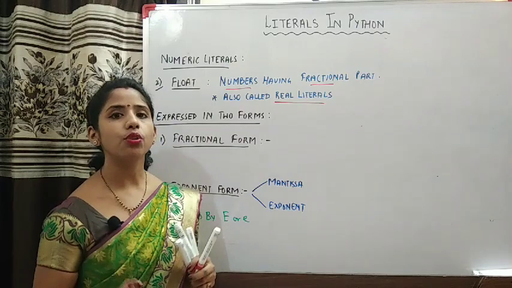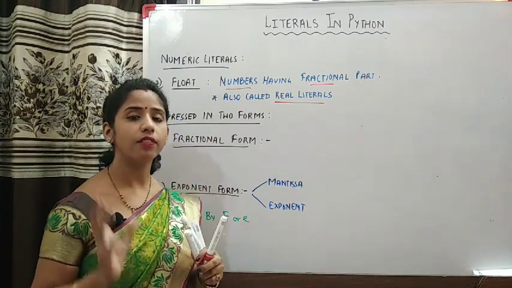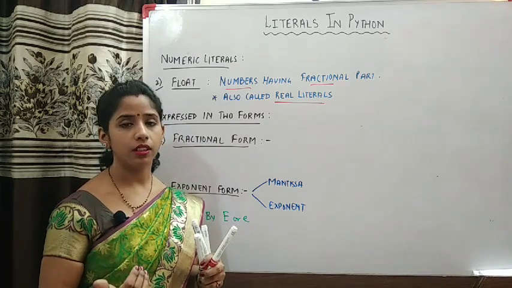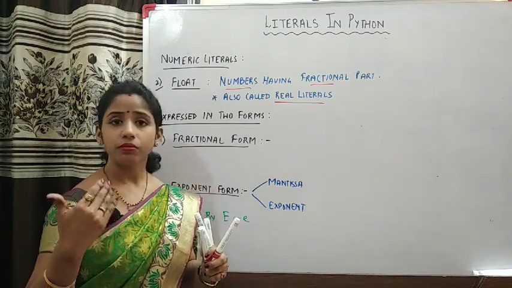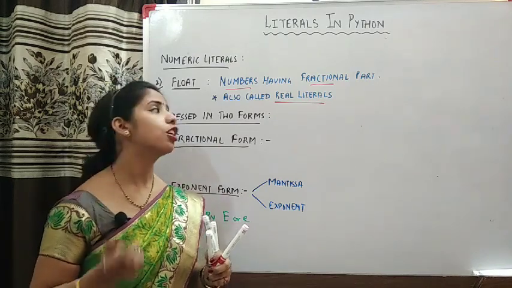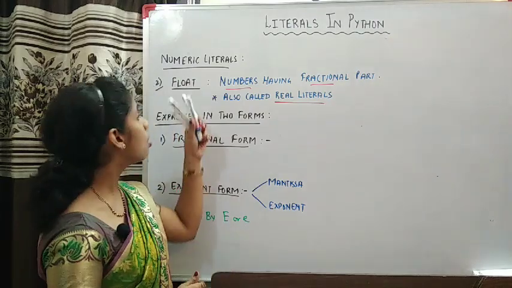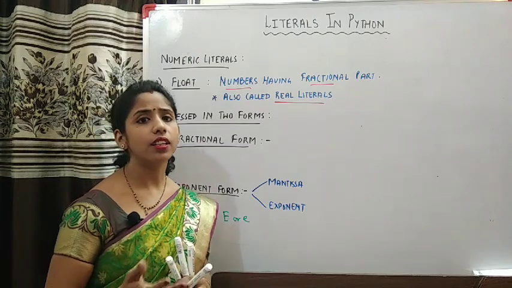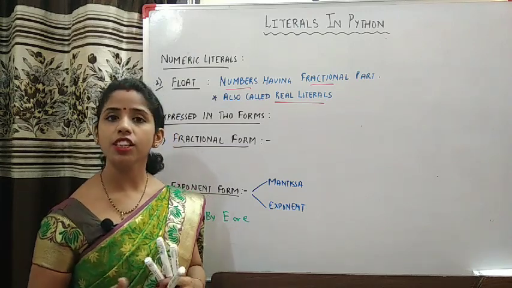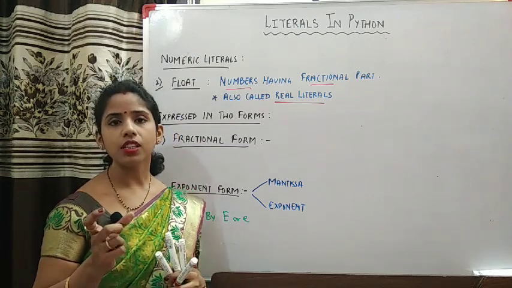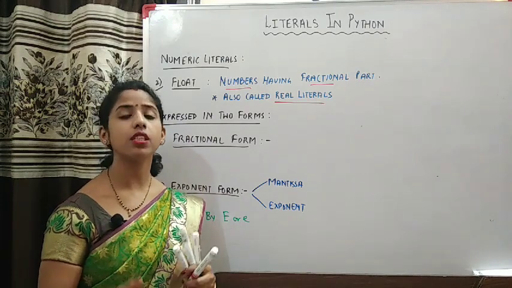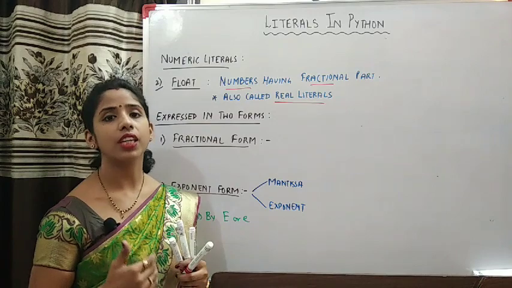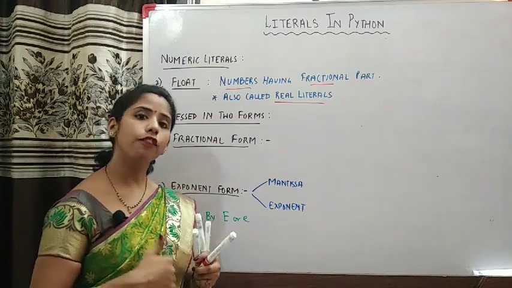Suppose you want to express the weight of a person, then that weight has to be the appropriate weight, not just a rounded-up weight. In that case we make use of float literals. For another example, if you want to store the percentage of a student, then that percentage is often in the real form, meaning in the fractional form. Such kinds of values can be represented with the help of float literals.